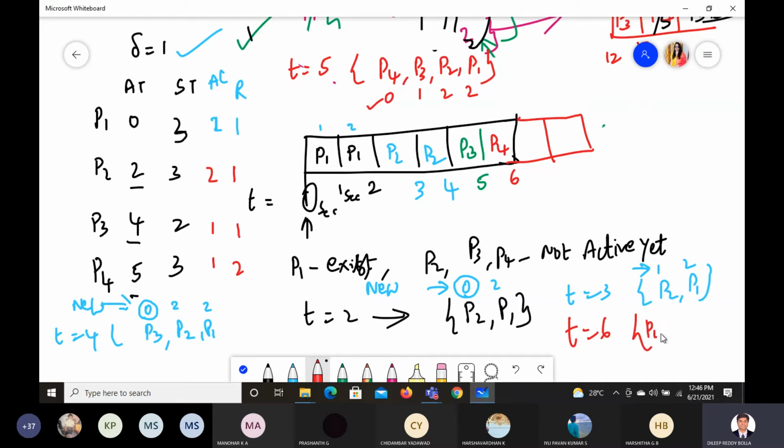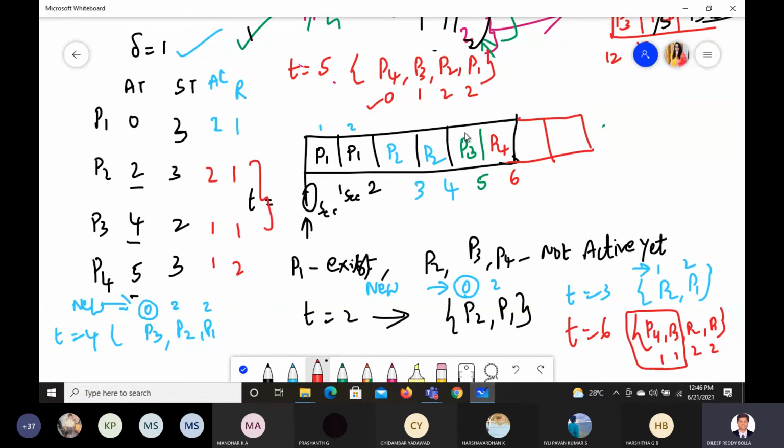Now we have options with P4, P3, P2 and P1. P4 has taken it for 1 second, P3 for 1 second, P2 2 seconds and P1 2 seconds. With these, one of P4 and P3 has to be picked up. Which one will be picked now? We should take up P3.